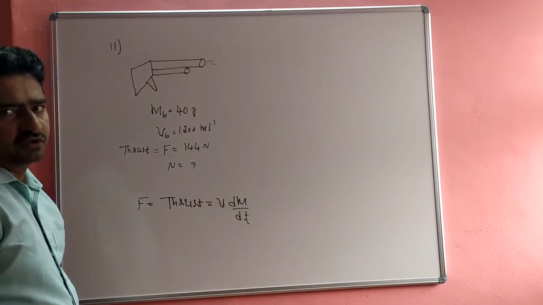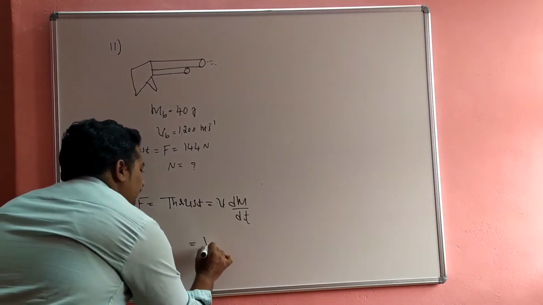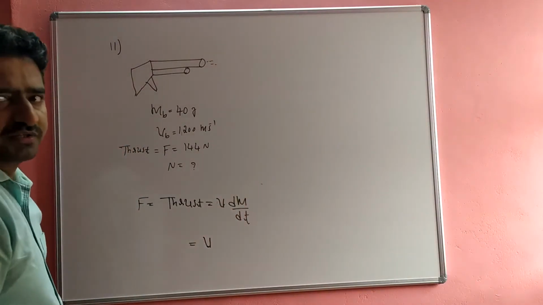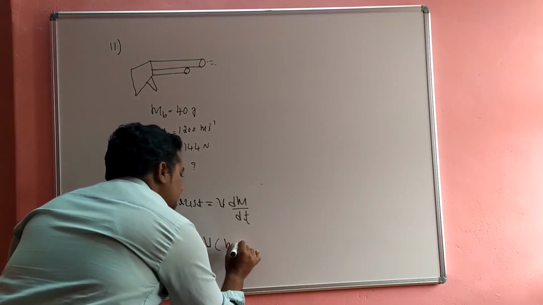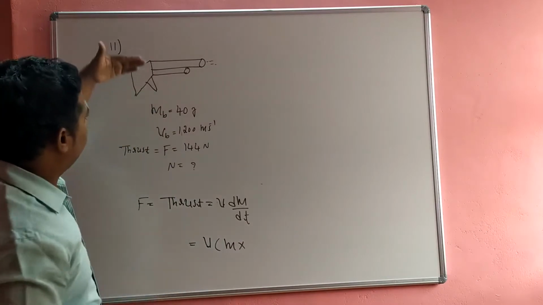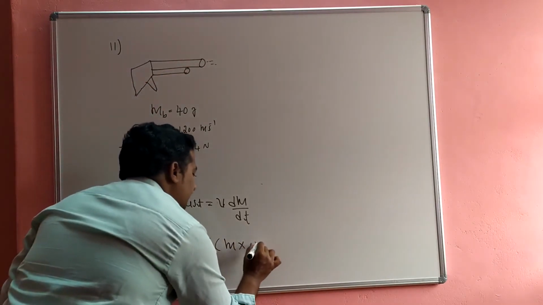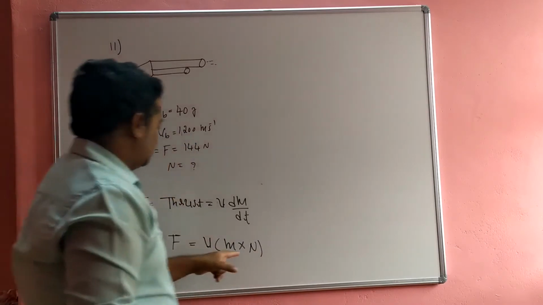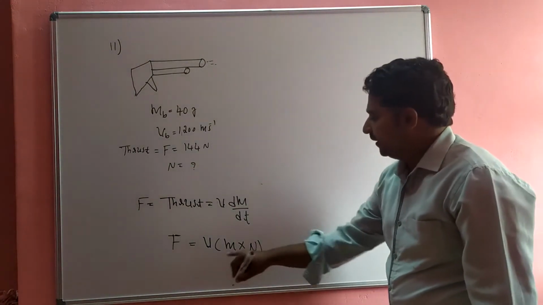So dm by dt, the rate of change of mass, is equal to the mass times the number of bullets fired per second, that is N. So F equals V m N. Then the question is, what is N?